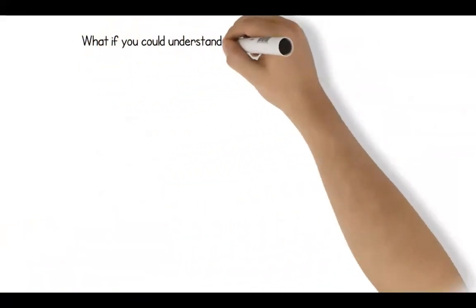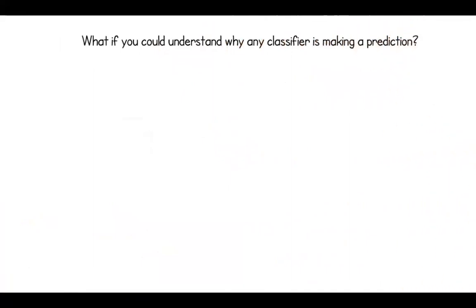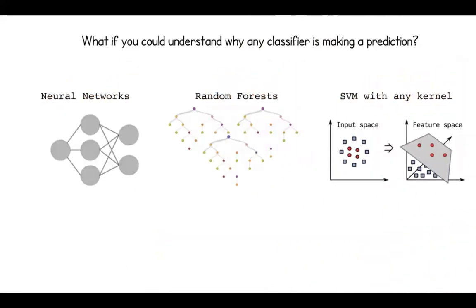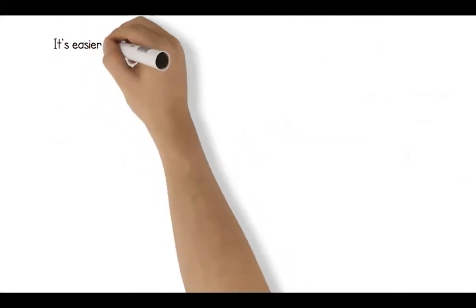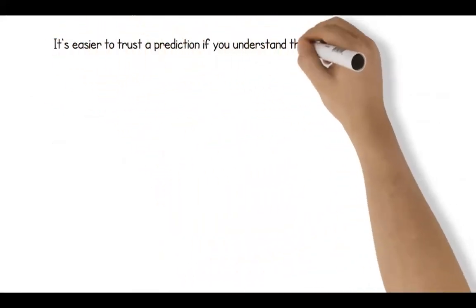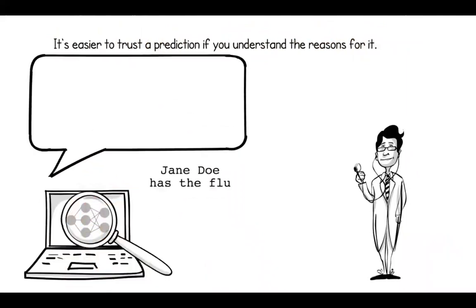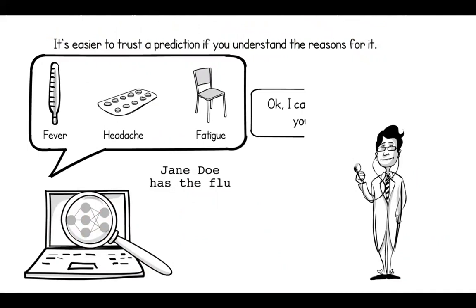What if you could understand why any classifier is making a prediction? Even incredibly complicated models, such as neural networks, random forests, or SVMs with any kernel. Wouldn't that be cool? It's easier to trust a prediction if we can understand the reasons behind it. Going back to our doctor, if the model told him which symptoms are important, he would trust it.